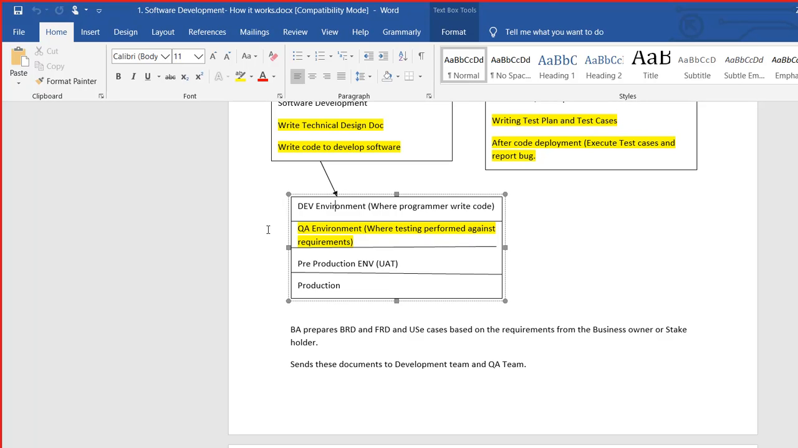Nowadays there are automated tools. There are automated tools that we will discuss in the future: CI/CD, continuous integration, continuous development. At a certain date, that tool will take the code from a particular place and will deploy it to the test environment. There are processes.